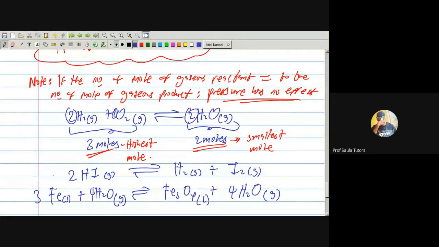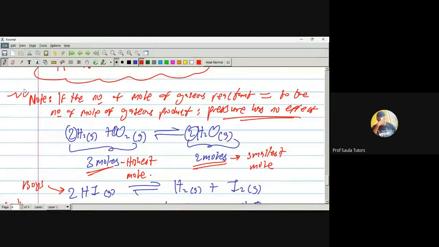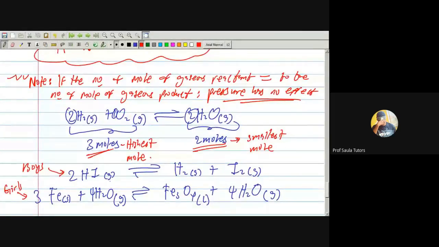Now, I want the boys to do this. I just need an answer. Will pressure affect this? This one is for the boys and this one for the girls. Don't forget I told you a fact here. What is that fact? If the number of mole of gaseous products is equal to the number of mole of gaseous reactants, pressure does not have effect.